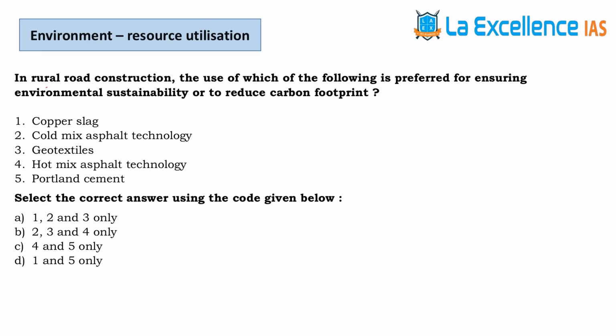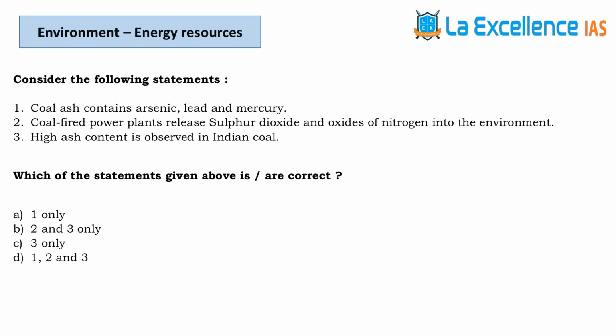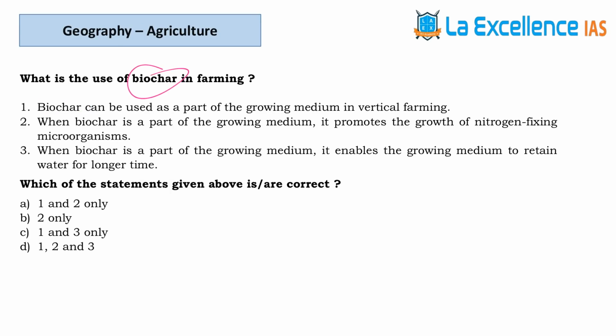The next question is with respect to road construction. The answer for this question is A. The next question is with respect to coal ash. The answer for this question is D. The next question is about biochar. The answer for this question is D.